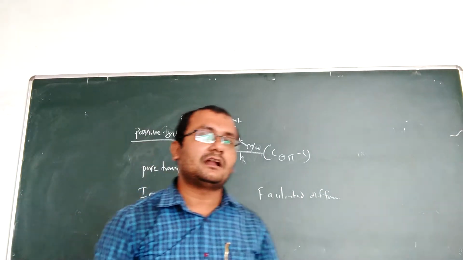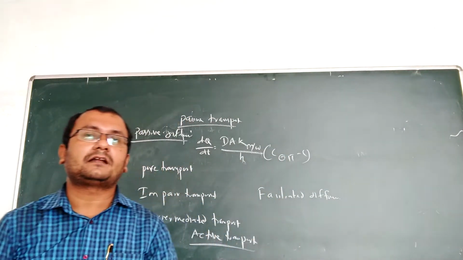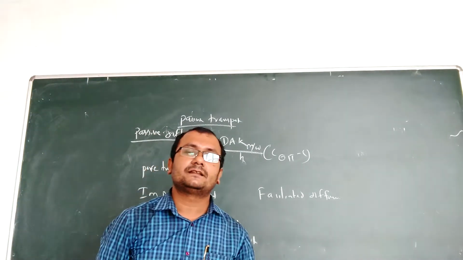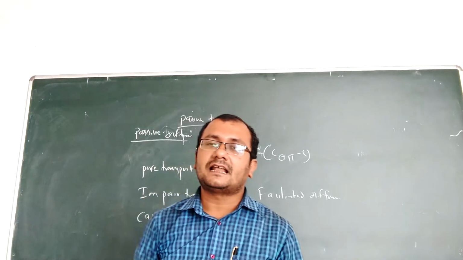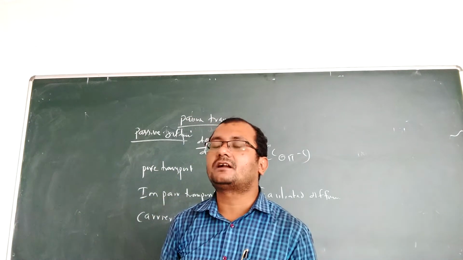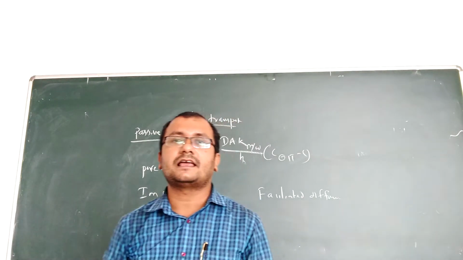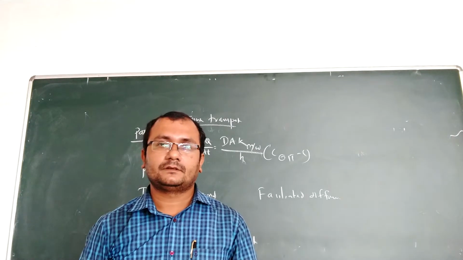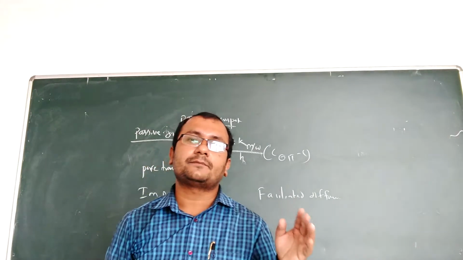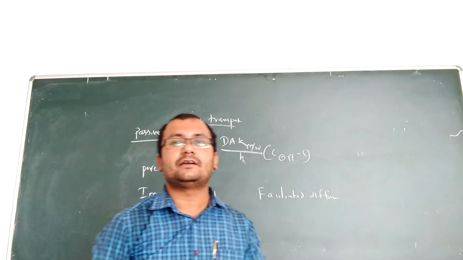Around 90% of drugs are transported by this mechanism. This is also called non-ionic diffusion. Remember one point: if the drug is in the unionized or non-ionic form, it will be absorbed better than the ionic form.